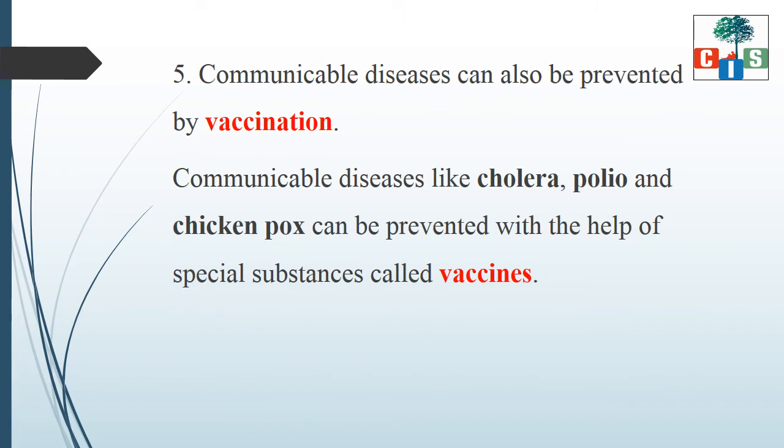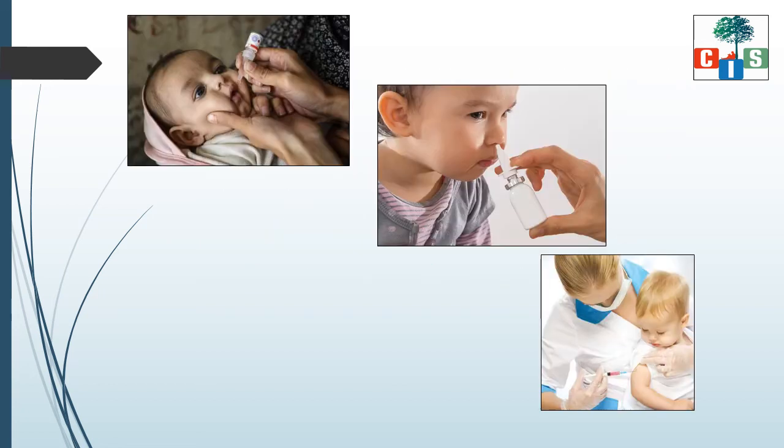Now, there is one more preventive measure which can help us to keep away from the communicable diseases, and it is vaccination. Scholars, communicable diseases like cholera, polio and chickenpox can be prevented with the help of a special substance called vaccines. So what are vaccines? Let's see.